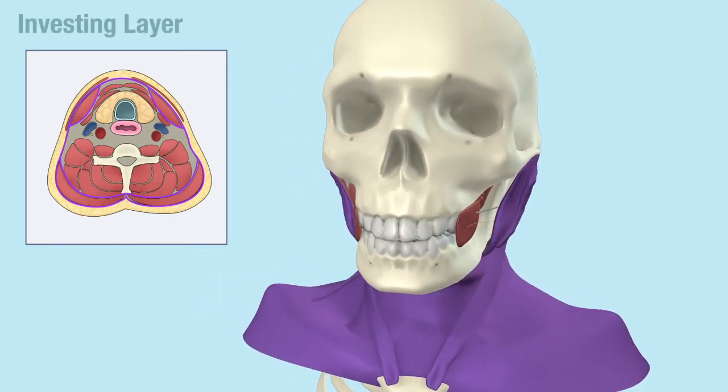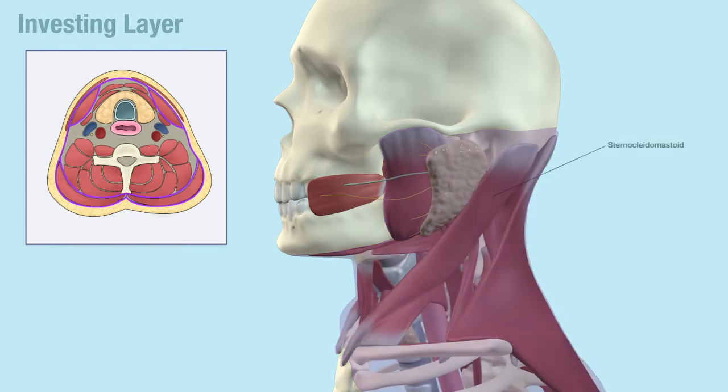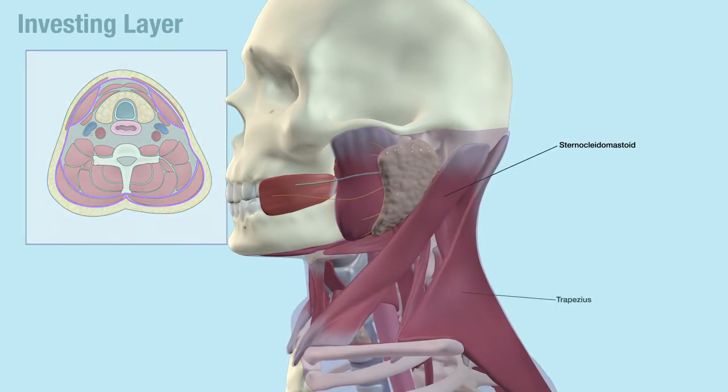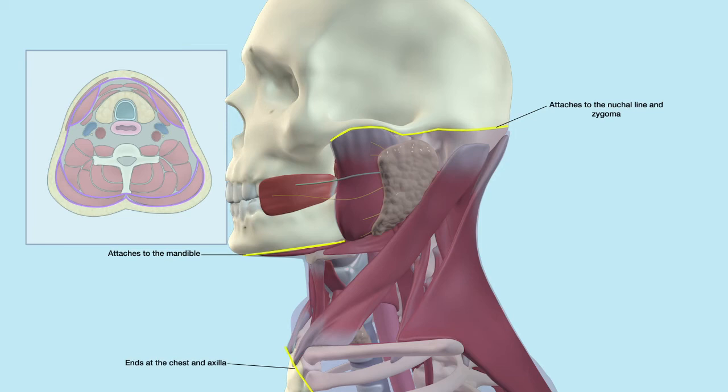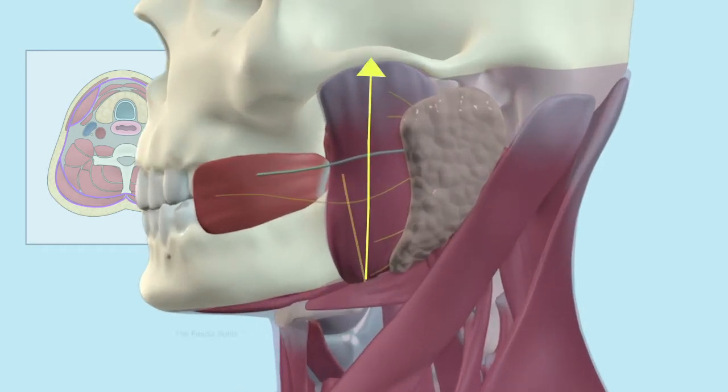The investing layer completely surrounds the neck and envelops the sternocleidomastoid, trapezius, submandibular glands, and parotid glands. The investing fascia attaches superiorly to the nuchal line, zygomatic arch, and mandible. Superiorly, the fascia splits to cover the masseter and medial surface of the medial pterygoid muscle.